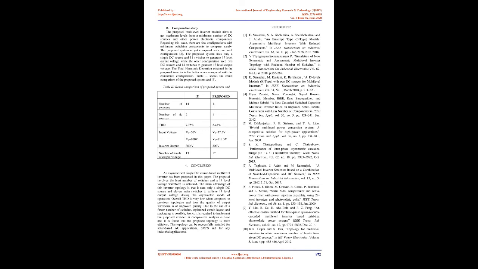Figure 5, 13-level output from reference 3. Figure 5 shows the inverter output of reference 3, where the output voltage is 300 V and the number of levels actually obtained in their work was 13. Figure 6, 17-level output of the proposed system. Figure 7, output current from the proposed topology. The 17-level output voltage and the output current obtained in the proposed system are shown in Figures 6 and 7.